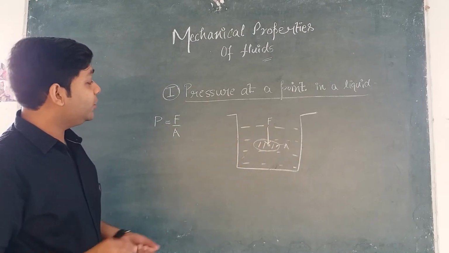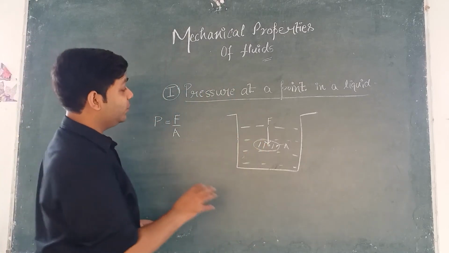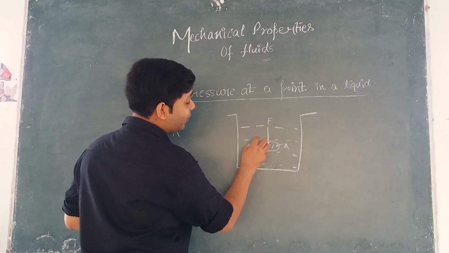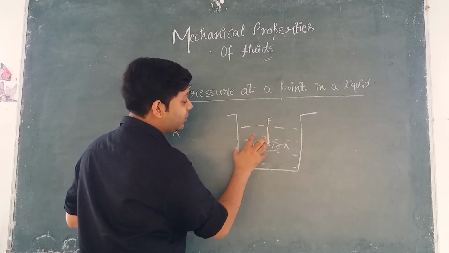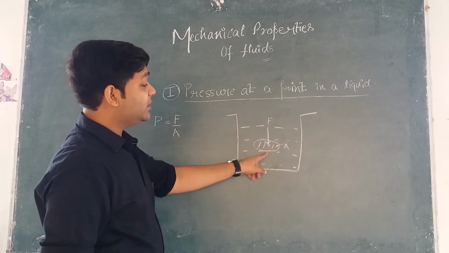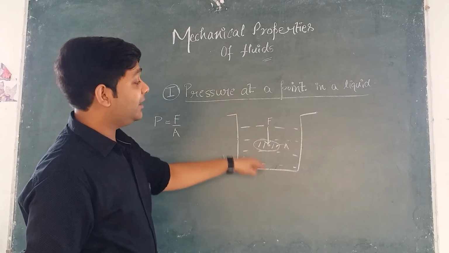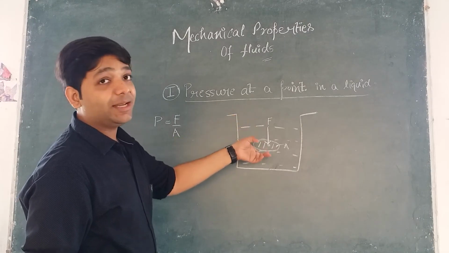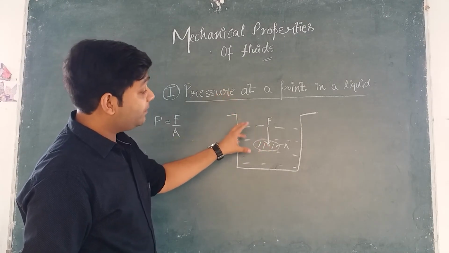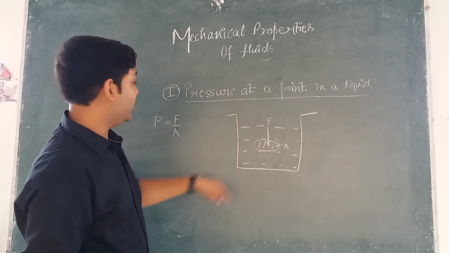So to calculate the pressure at this point, we shrink the area of this surface. We keep on shrinking this area, right? And when the area tends to 0, it contains only the point. And at that moment, the value of the pressure will be equal to the pressure exerted at this point.